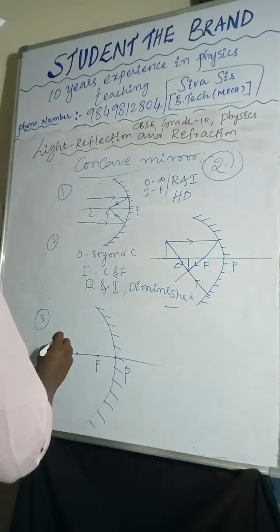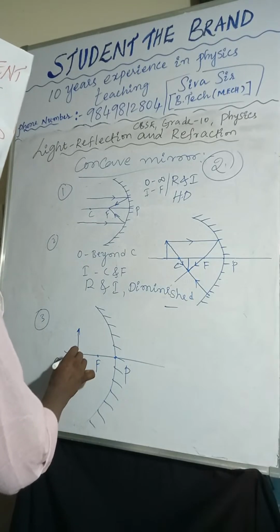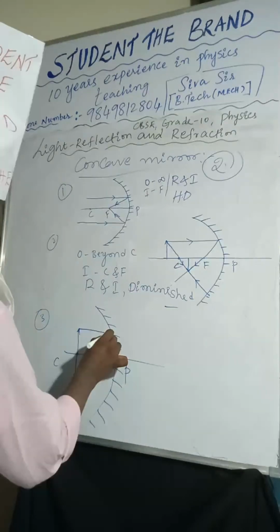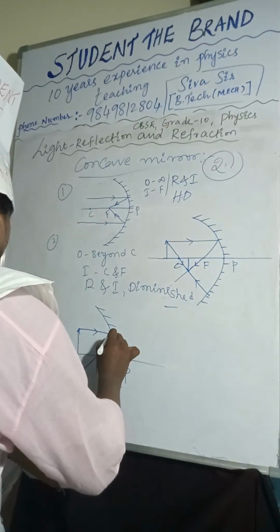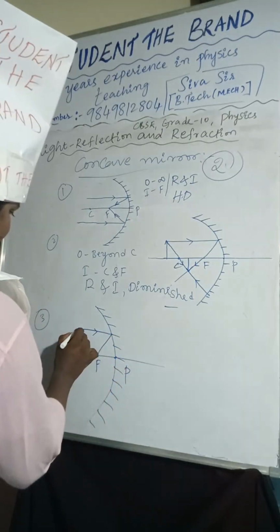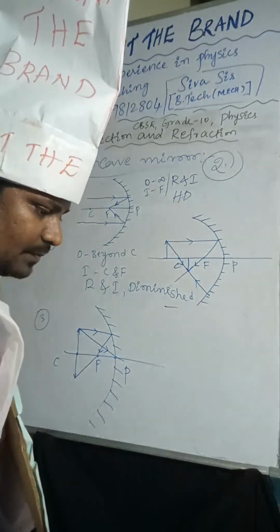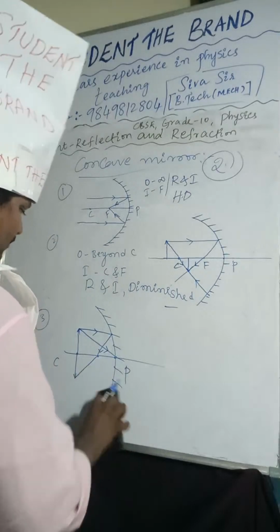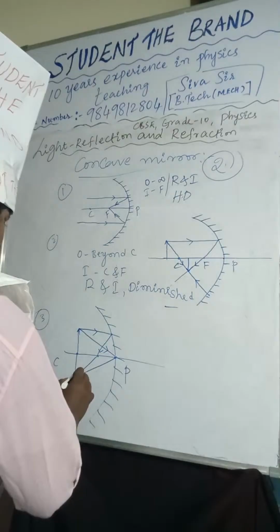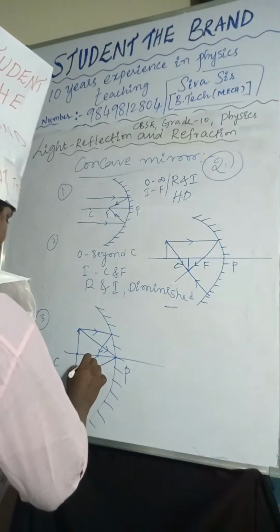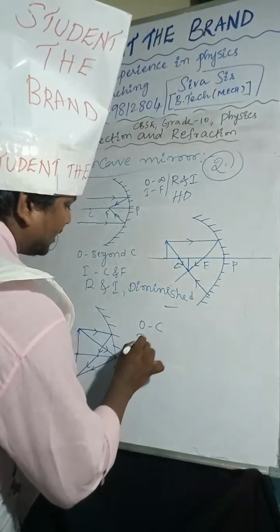If you are placing the object at C, the image also will form at C. Another ray I'm taking at the pole. So object at C, image will form at C.